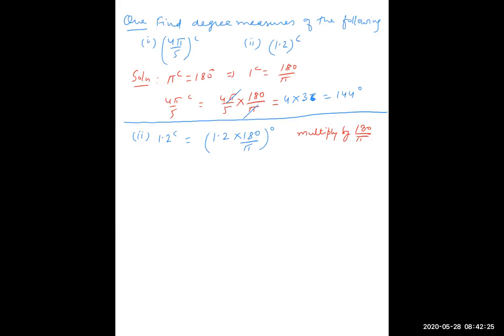Now, the problem starts from here. We cannot leave the answer in terms of pi for radians. So pi is equal to either this value will be given, 3.14, or you have to take 22 upon 7. So this is equal to 1.2 into 180 upon 22 into 7 degrees.